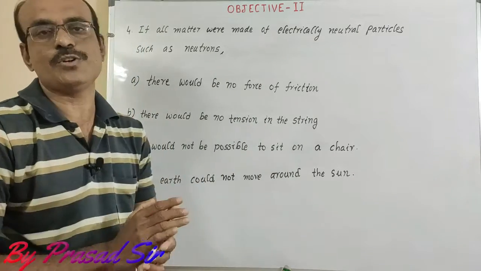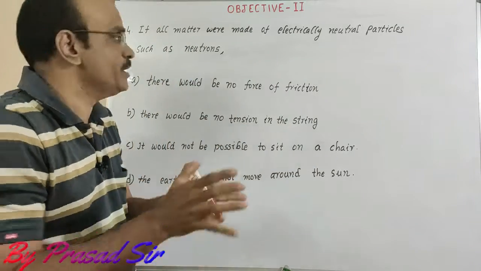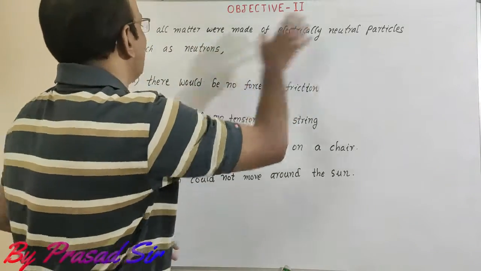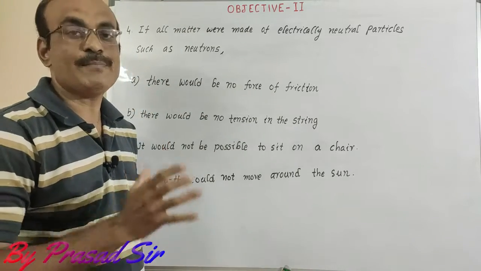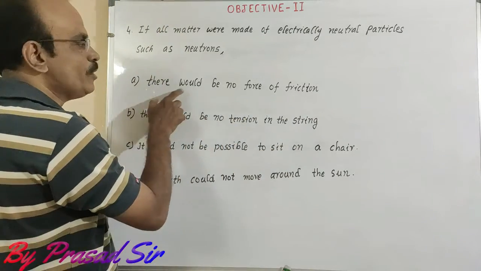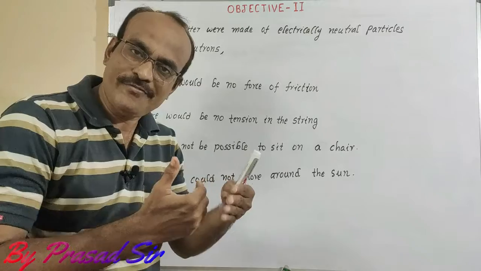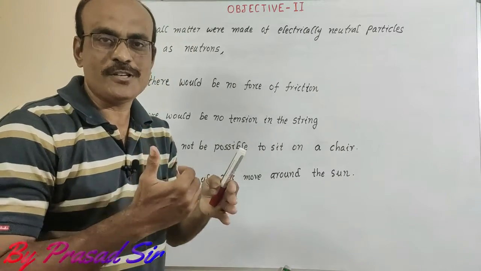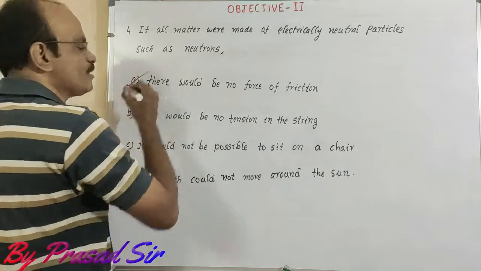To answer this question, first of all, if all the matter present in the universe were made of electrically neutral particles such as neutrons, that means weak attraction between those. So first of all, there would be no force of friction. If there is an attraction, there will be friction. Friction is an opposing force. So that's why there would be no force of friction is a correct option.